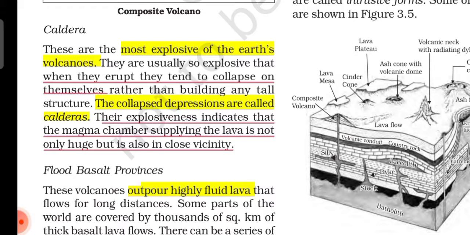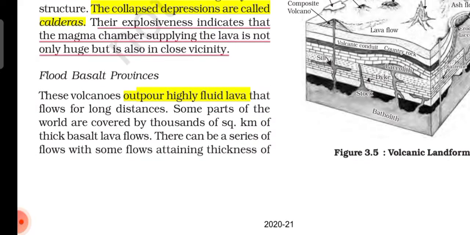Next is caldera. These are the most explosive of the Earth's volcanoes, and when they erupt, they tend to collapse on themselves. These are very important characteristics of every volcano, and you should remember them. These collapse depressions are called calderas, and their explosiveness indicates that the magma chamber supplying the lava is not only huge but also closely situated. Now the next is flood basalt provinces.